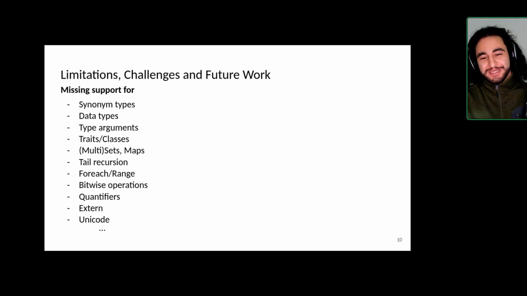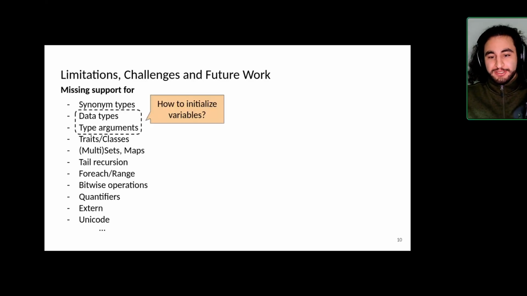So synonym types, data types, and I'm sure as time went on, there were more features added to the Dafny IR that we should support. But two things I would like to highlight, which I alluded to before, are the data types and the type arguments. The question is, how do we initialize variables? Again, for data types, we might get around it with something called the grounding constructor in Dafny. We might be able to smuggle that into the IR somehow.